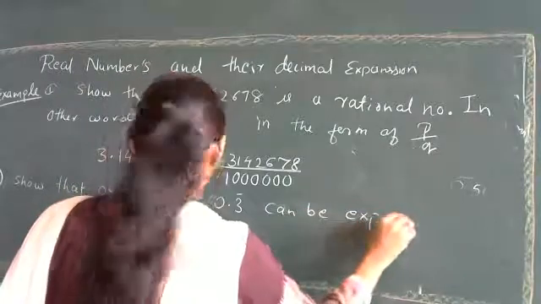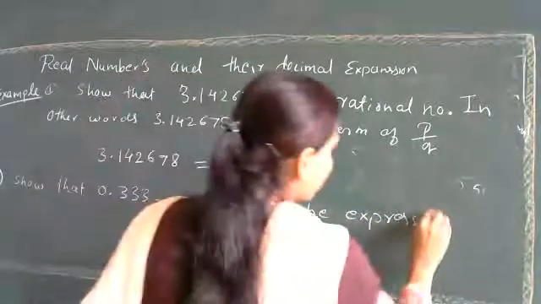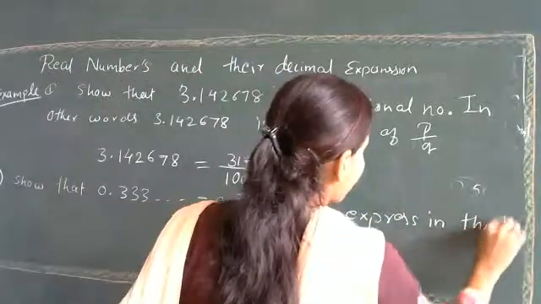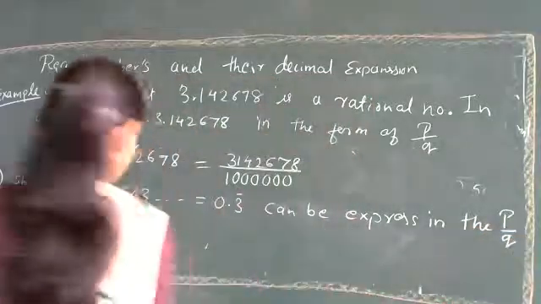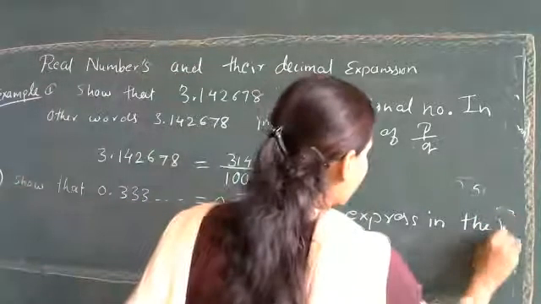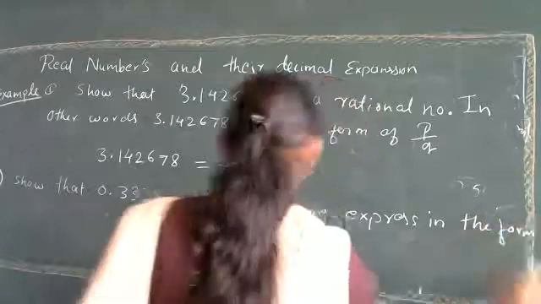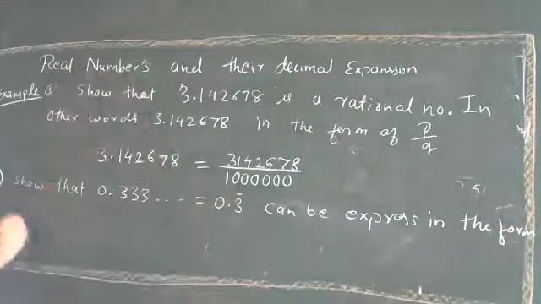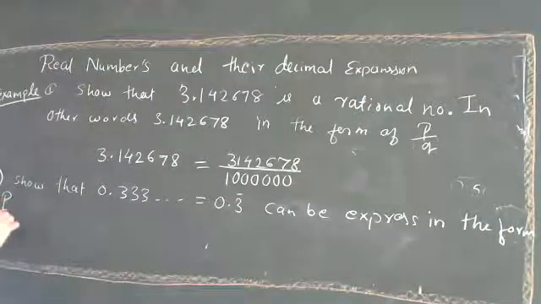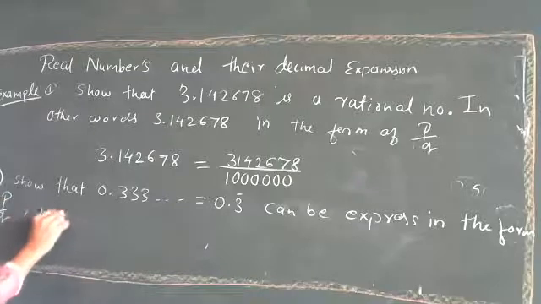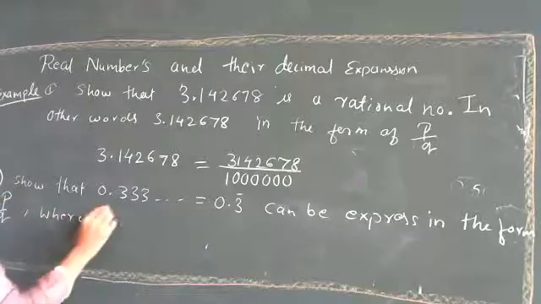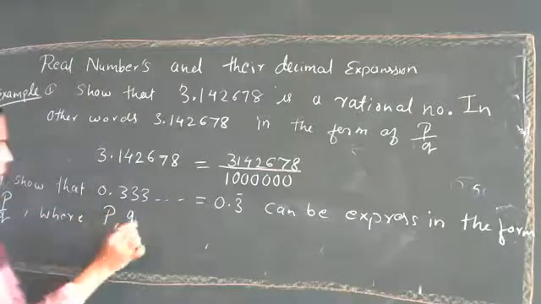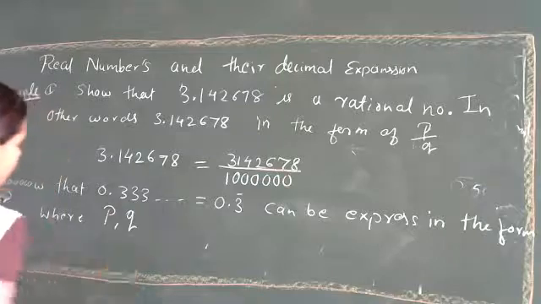In the form of P upon Q. And it is given in the book: form P upon Q, where P and Q are integers, that you know. It is the rational numbers definition.